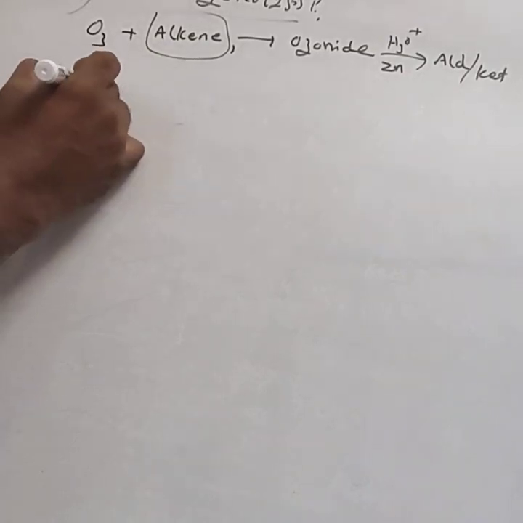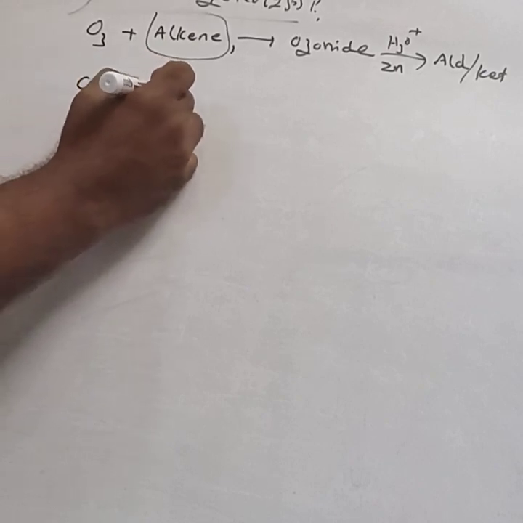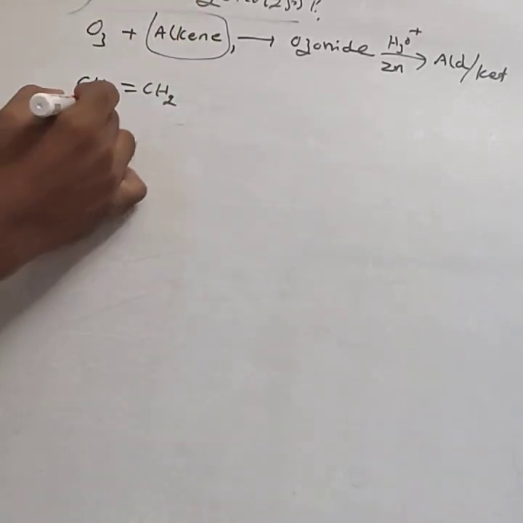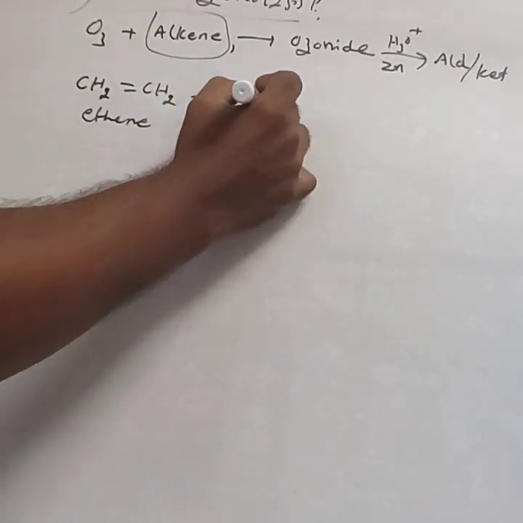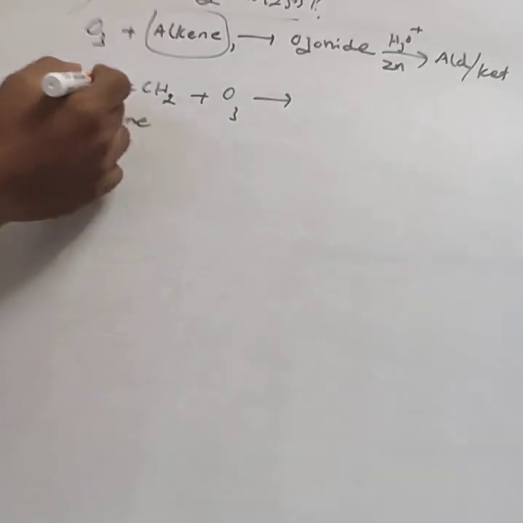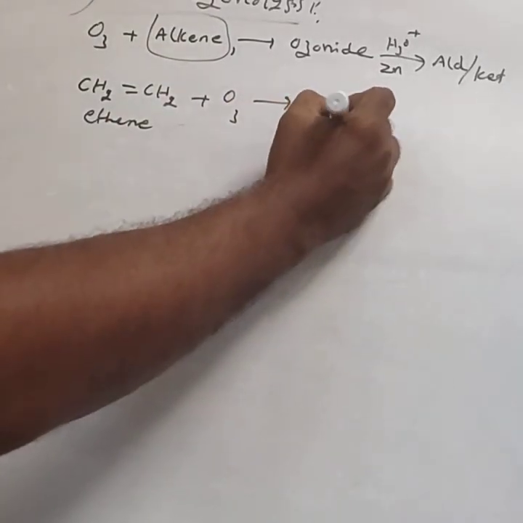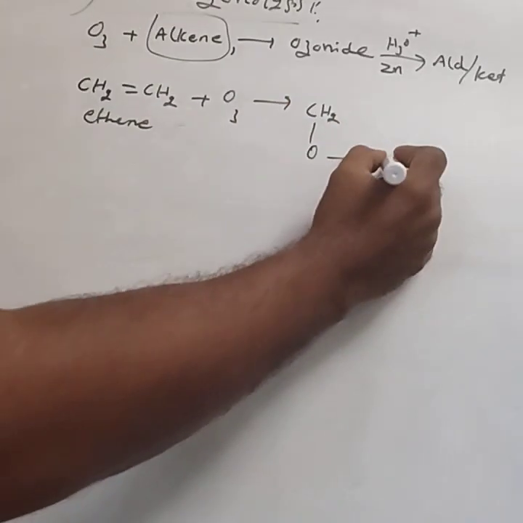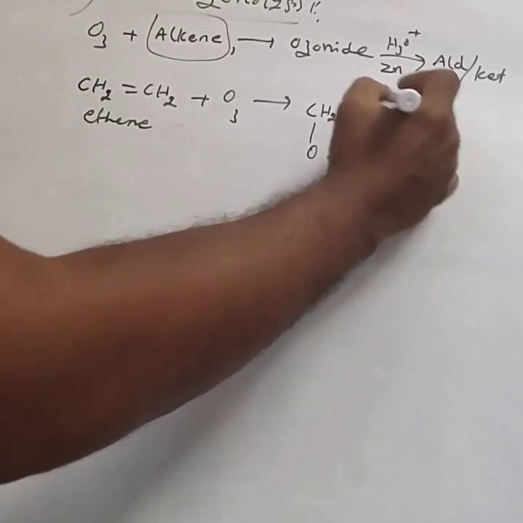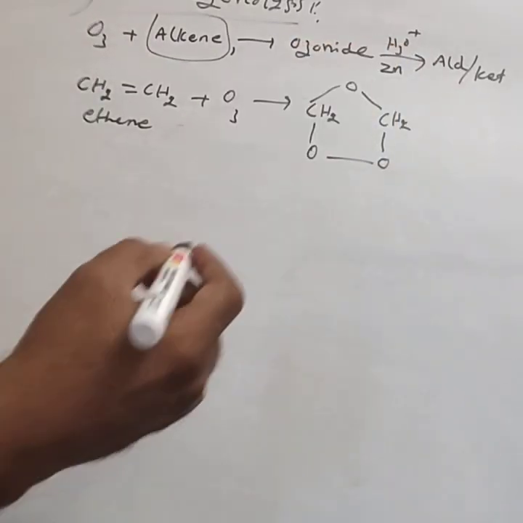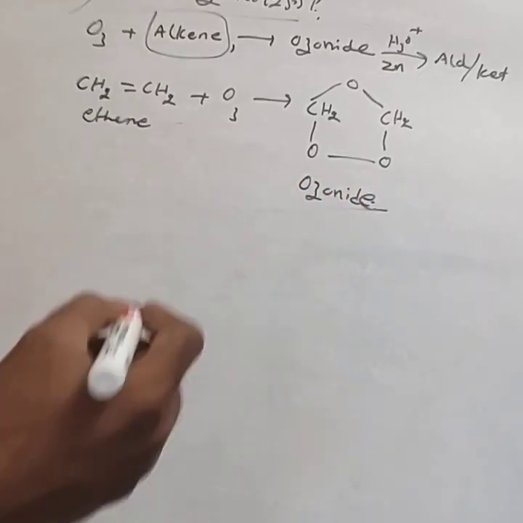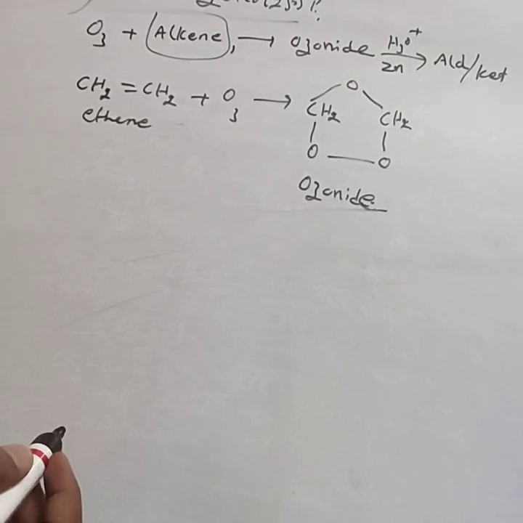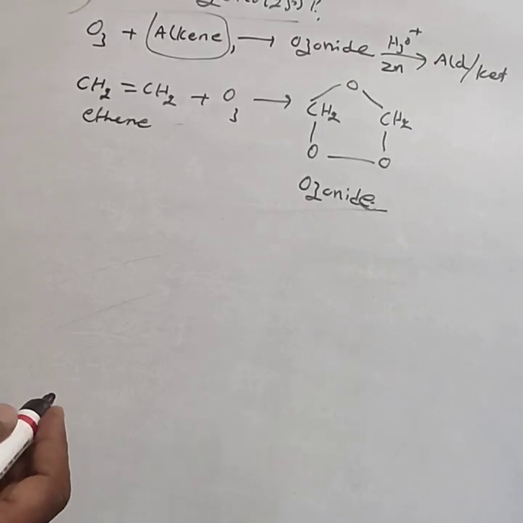For example, take CH2=CH2. This is ethene. In first year you have already studied this. Ethene treated with ozone: ozone is added across the double bond, giving CH2-O-CH2-O, which is an ozonide. Hence, ozonolysis is used to locate the position of double bonds.